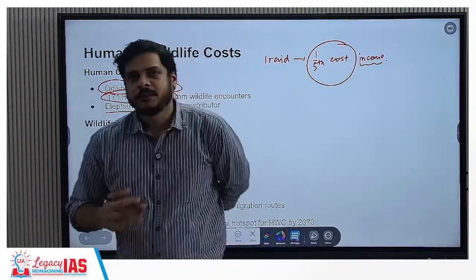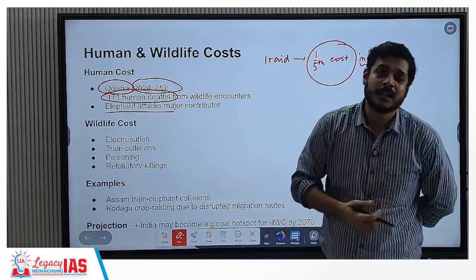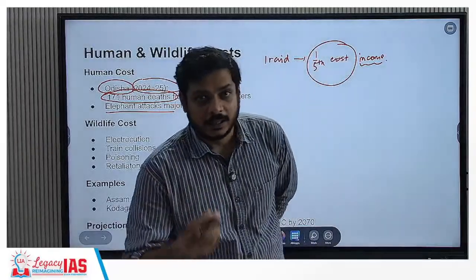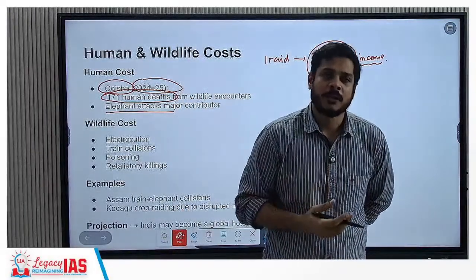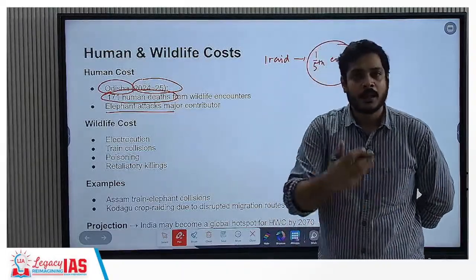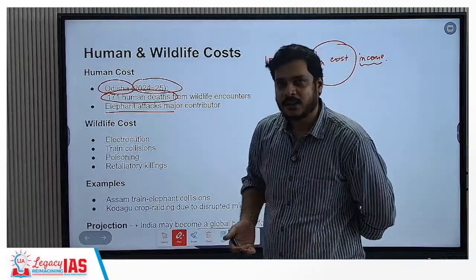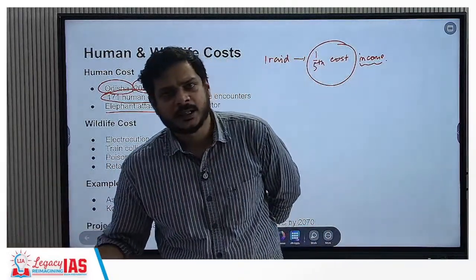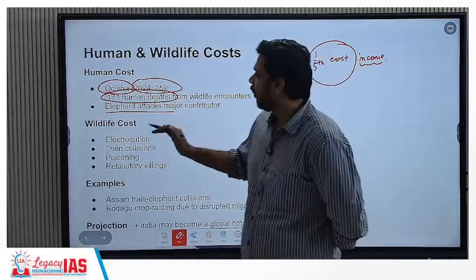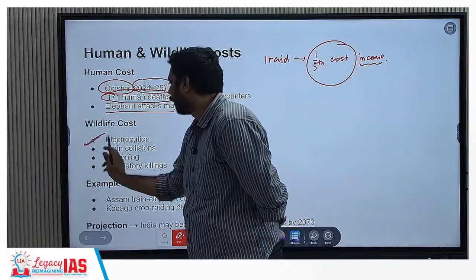All right. Wildlife cost. Now wildlife cost, when we talk about conservation projects, there are Project Tiger 1973, we have Project Elephant 1992. Asiatic elephant is endangered. Again, tiger is also endangered when we talk about the IUCN status. All right, so these also have a cost. On one hand, we are talking about conservation. On the other hand, we find that increasing urbanization, habitat fragmentation, habitat degradation, and human-wildlife conflict leading to retaliatory killings are all having a cost on the conservation process as well. The wildlife cost comes at electrocution.